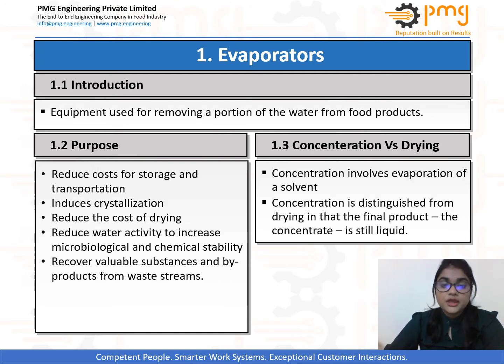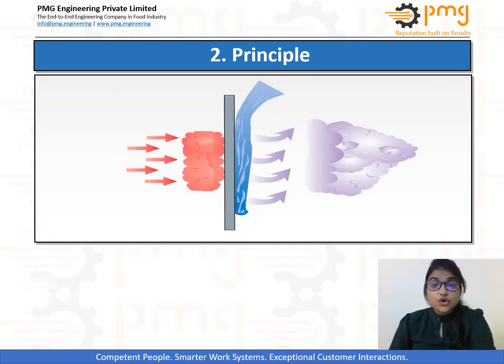from liquid. Many of us often use the terms evaporation and drying interchangeably, thinking that these are the same. But do you know that there is a difference between them? In drying, we obtain the concentrate in the form of solid, while in case of evaporation, we get the concentrate in the form of liquid. Now let us understand the operating principle behind the working of evaporators, and also understand how concentration of liquids like milk and other beverages is achieved.